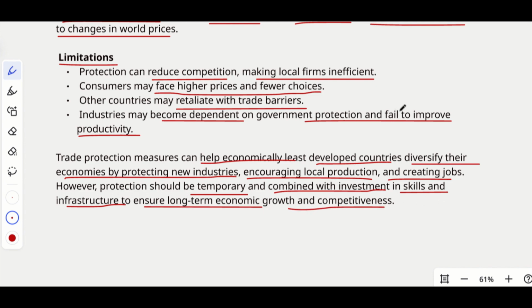So we should treat the newly introduced industries as an infant, right? After the infant learns to walk and run on their own, we should give them a space to grow by themselves, right? We can't protect them always, right? So that is how we should approach the issue. I hope it is clear for everyone.